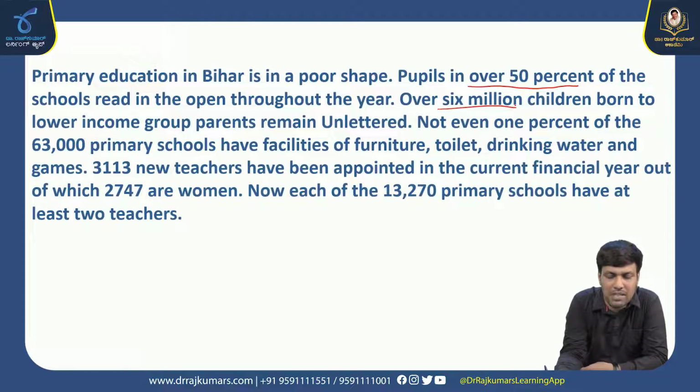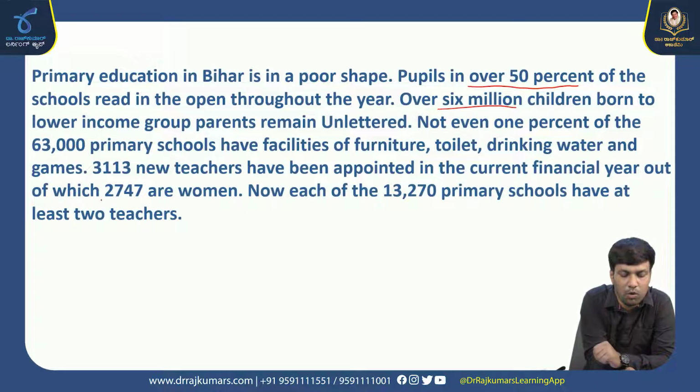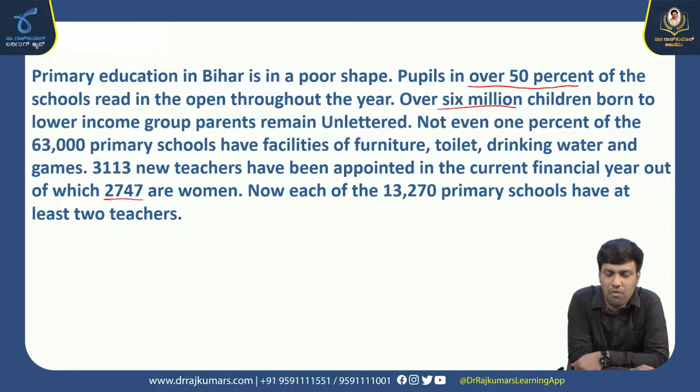Not even 1% of 63,000 primary schools have facilities of furniture, toilet, drinking water and games. 3,113 new teachers have been appointed in the current financial year, out of which 2,747 were women. Now, each of 13,270 primary schools has at least 2 teachers.